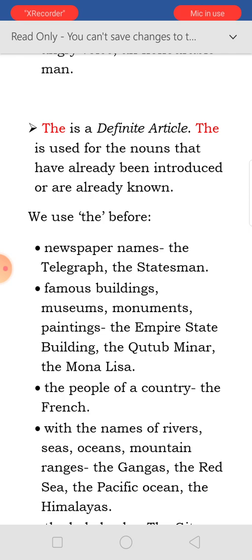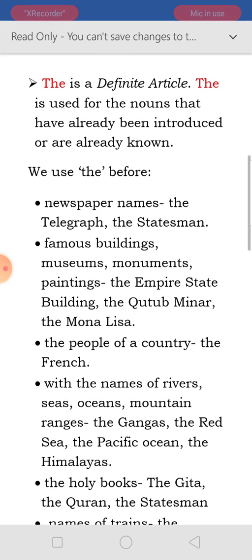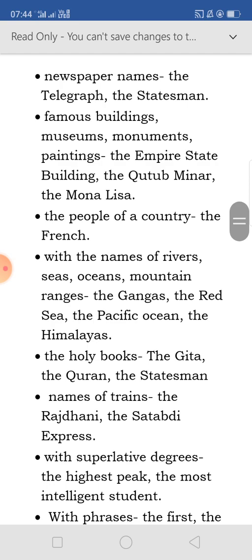Famous buildings, museums, monuments and paintings, before these also we will write the. All these are definite ones. The people of a country, that means the Indian, the French, the English, like that.